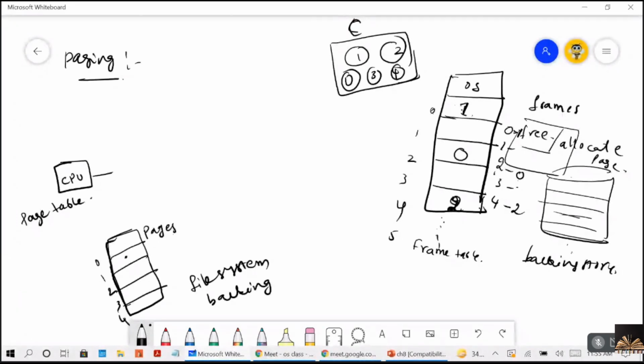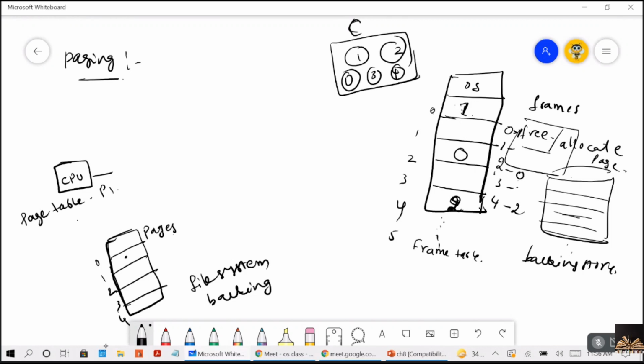When we load a program in the CPU, say only that particular process P1 runs, only that process's page table will be active and all the remaining processes' page tables will be inactive. When P1 is completed, its table becomes inactive, and when you give some other process to the CPU, immediately that process's page table will be active.